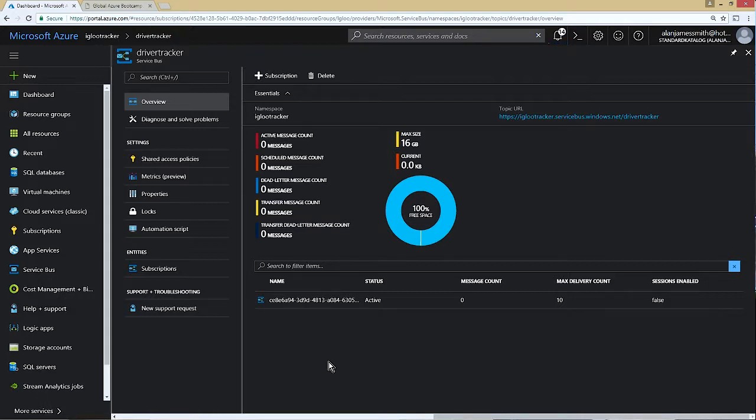So what happens when you start the driver tracker? The web application starts up, and the first thing that it does is it generates a subscription in the service bus topic so it can start receiving its messages there. So what I can also do now is to stop the actual driver tracker and start another instance of the driver tracker. That's going to restart the web application again.